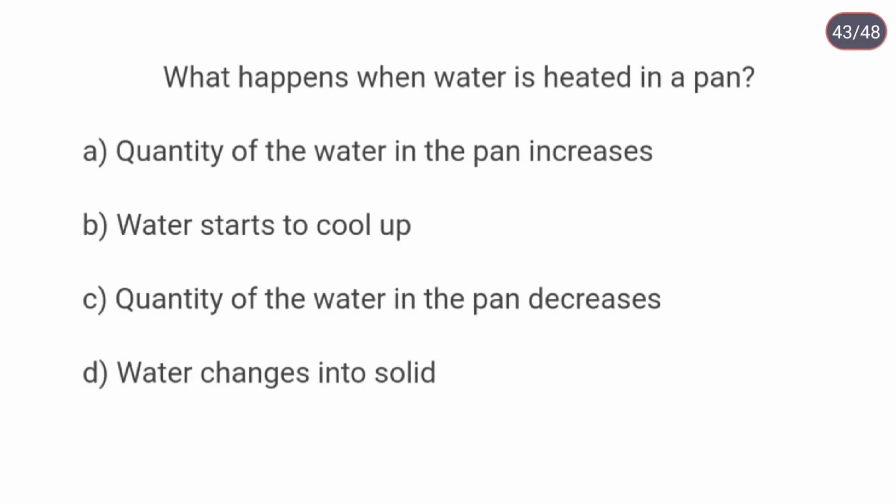What happens when water is heated in a pan? Quantity of water in the pan decreases. When we heat water in a pan, it eventually begins to boil. As we continue to heat, the amount of water in the pan begins to decrease. Water evaporates and becomes vapor.